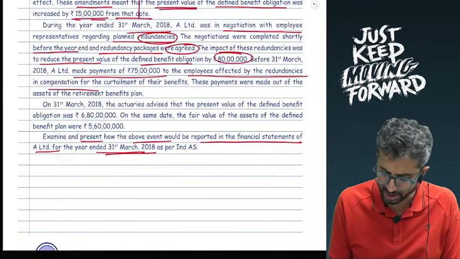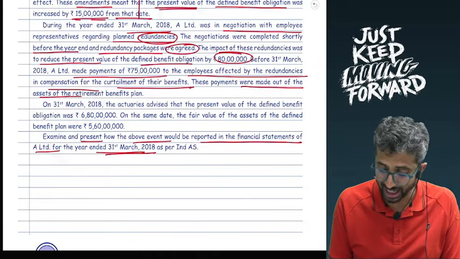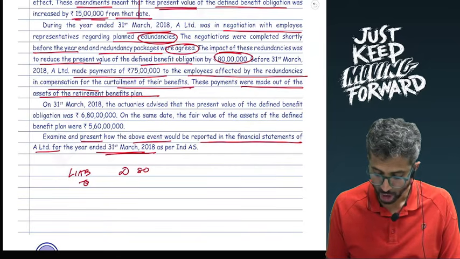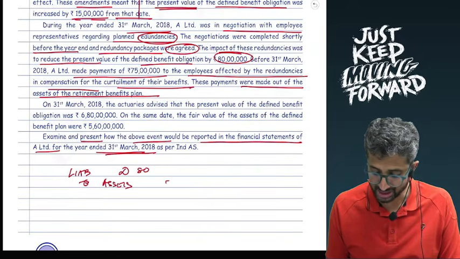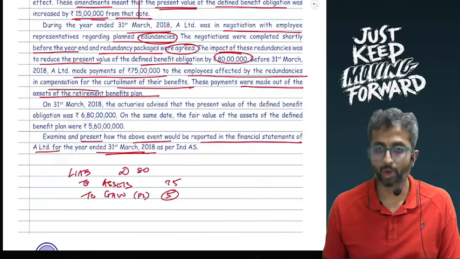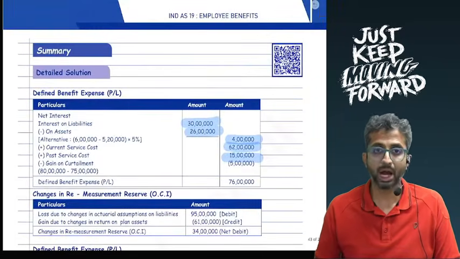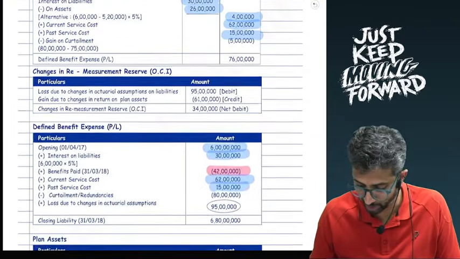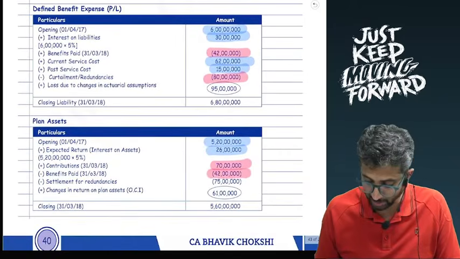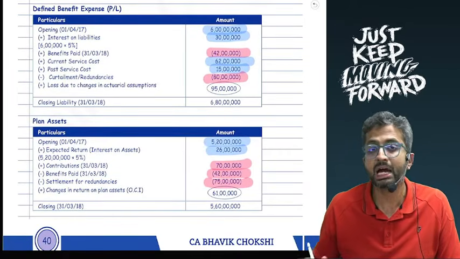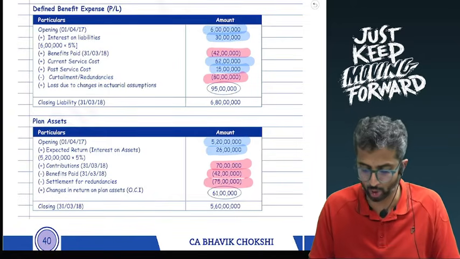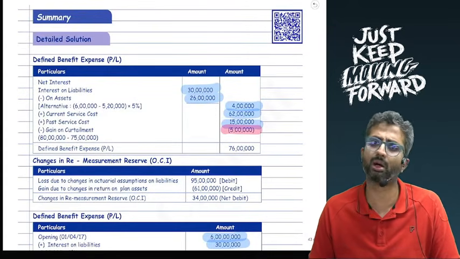Achha, just one more thing, in compensation for curtailment of benefits, the payments were made out of the assets of the retirement benefit plan, in which case I would say liabilities account debit, this is 80, to plan assets, this is 75, but to gain on curtailment, and the gain on curtailment will go to the profit and loss. So what will I do? I will say that due to this, my liabilities are reduced, let us say by 80 lakhs. So as you can see, I am reducing the liability by 80 lakhs. But I don't pay 80 lakhs, I pay only 75 lakhs for them, and hence 5 lakhs is my gain. Gain usually goes to the credit side of PNL because this is a part of a larger EBE plan. I will reduce this gain from my overall EBE expense, and hence a minus 5 lakhs will come over here.